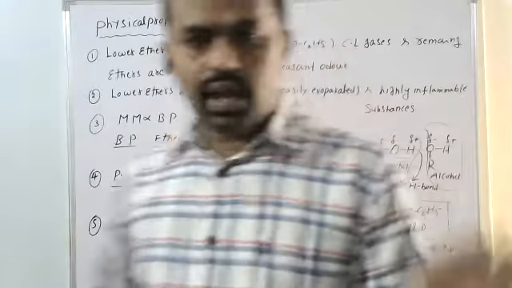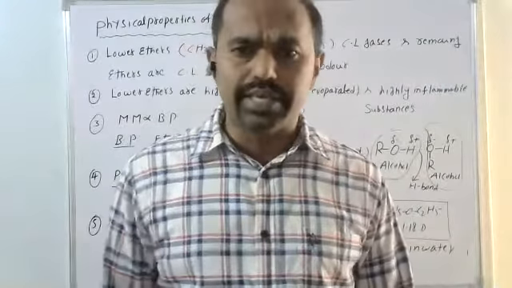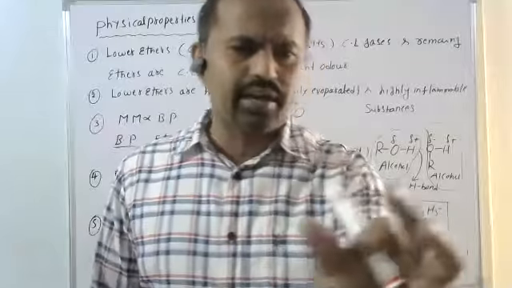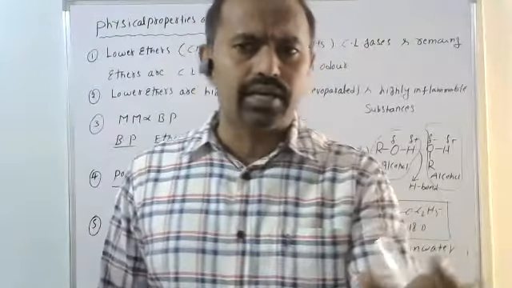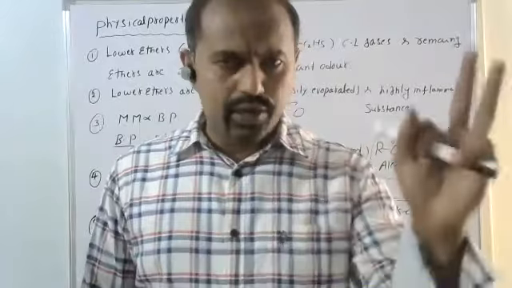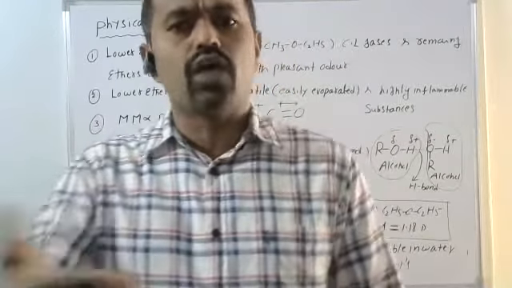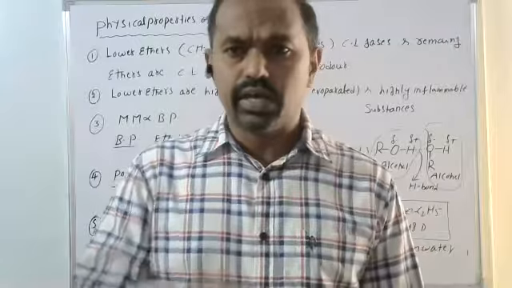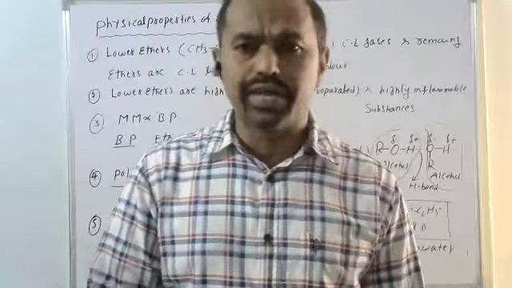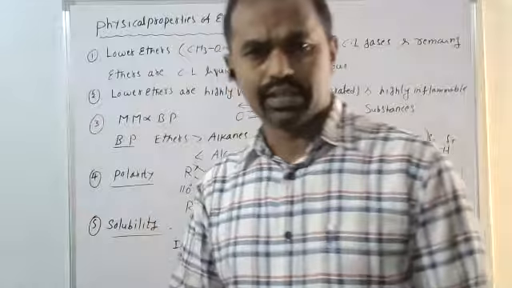Generally, along with molecular mass in ethers, the boiling points increase. What is the meaning of that? If you take dimethyl ether, compared to that ethyl methyl ether has higher boiling points. There are 2 carbons here, 3 carbons there. If the number of carbons increases, the molecular mass also increases, so the boiling points also increase. Finally, molecular mass is directly proportional to boiling points.